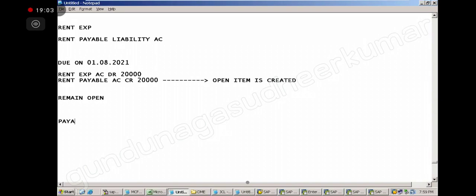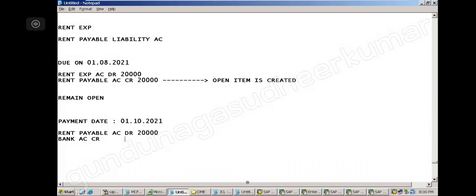Suppose my payment date is today, 01/10/2021. On the date when I make the payment, it will post this entry: rent payable account debited, to bank account credited. How much? 20,000. Sir, instead of rent payable, we can say outstanding rent also, right? Yes, sir. The name could be different, but the logic is the same.